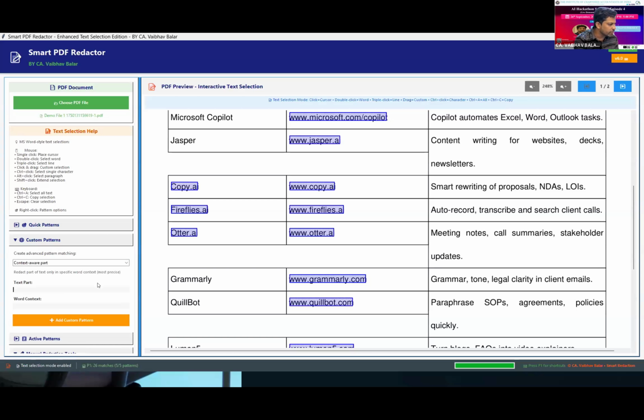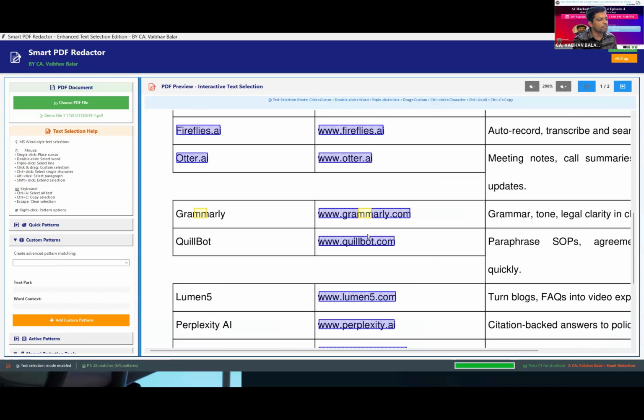Let me select context-based redaction. Likewise, I want to select the Grammarly word, and within the Grammarly word I want to redact only some portion of it. I have selected the Grammarly word and I want to redact only the double M from it. It will find all of the Grammarly words and it will only select the double M from the entire Grammarly word, right?